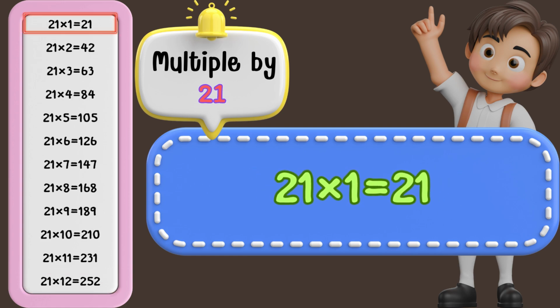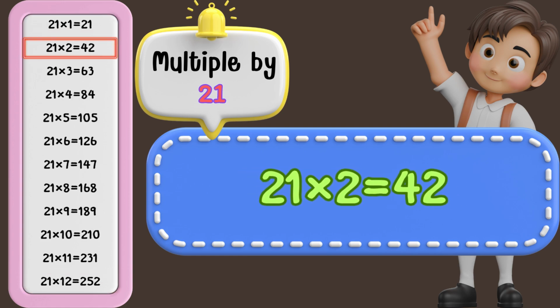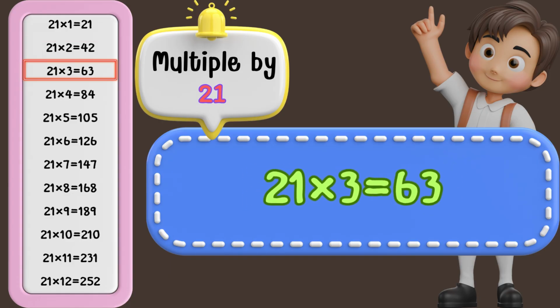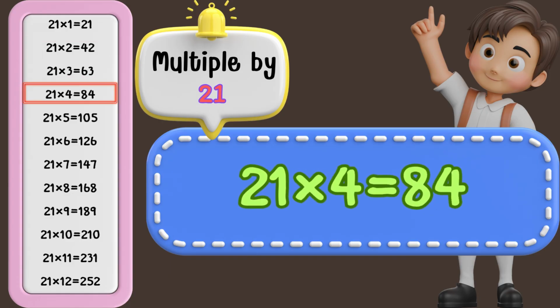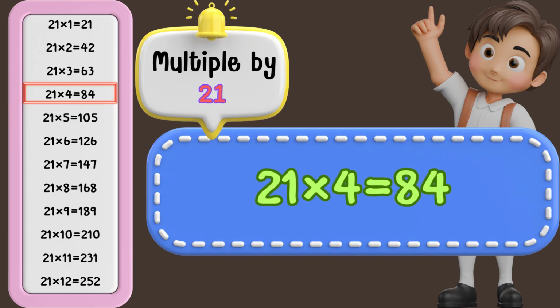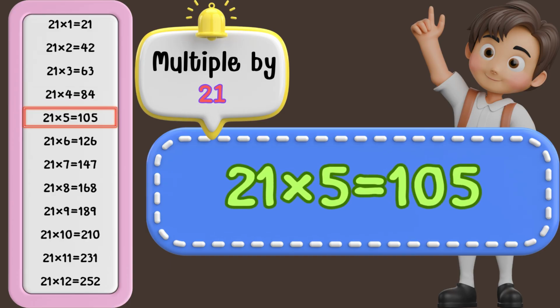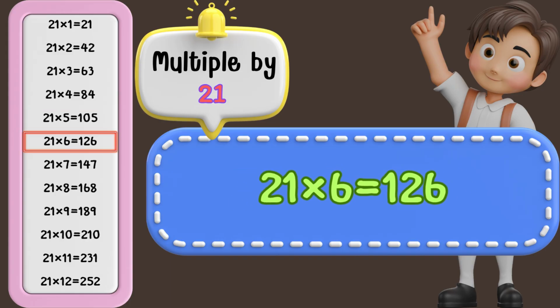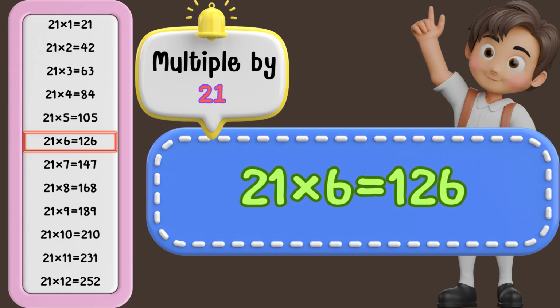21 times 1 is 21. 21 times 2 is 42. 21 times 3 is 63. 21 times 4 is 84. 21 times 5 is 105. 21 times 6 is 126.